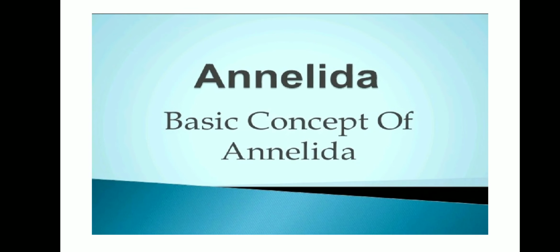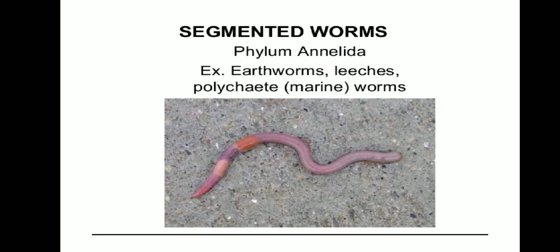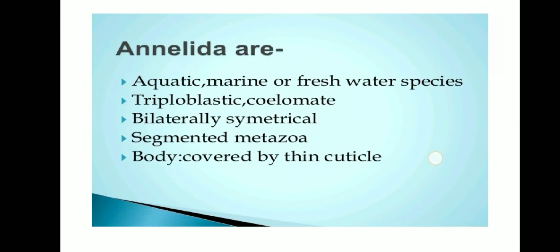Next, let us discuss phylum Annelida. This group is commonly referred to as segmented worms. They are found worldwide, from the deepest marine sediments to the soil in our city parks and yards. It is also called ringed worm or segmented worm. This organism is also bilaterally symmetrical, triploblastic, and the first true coelomate animal.